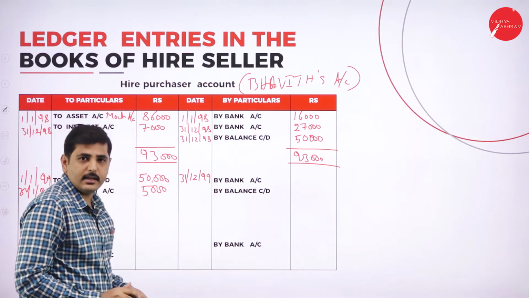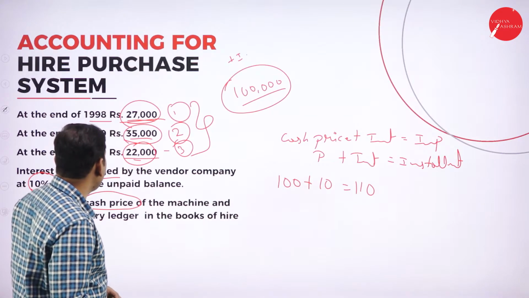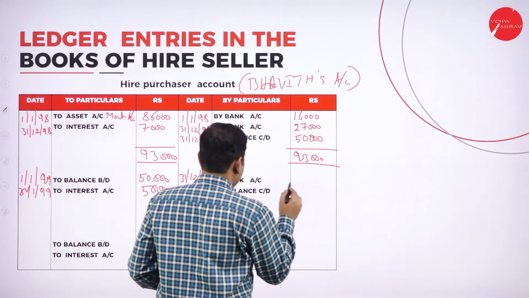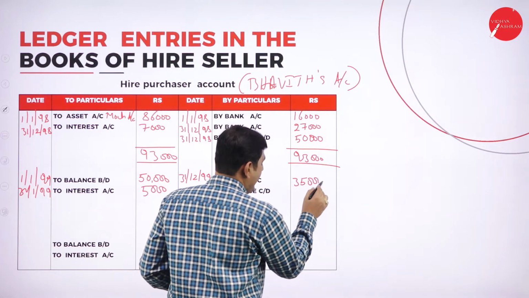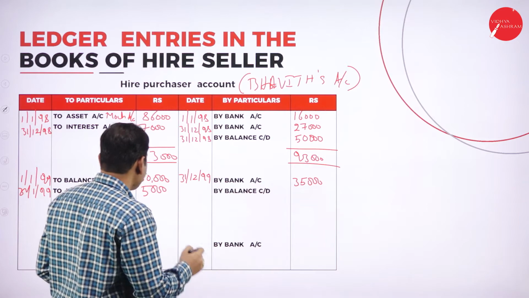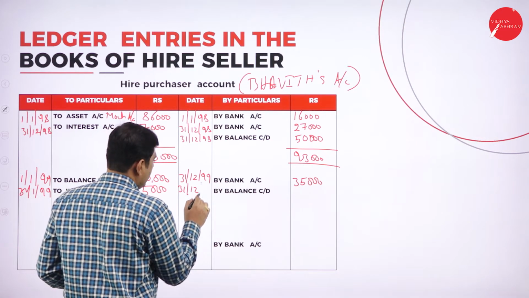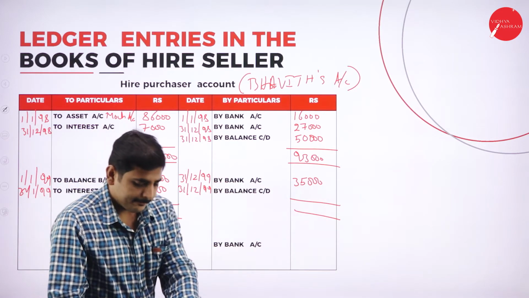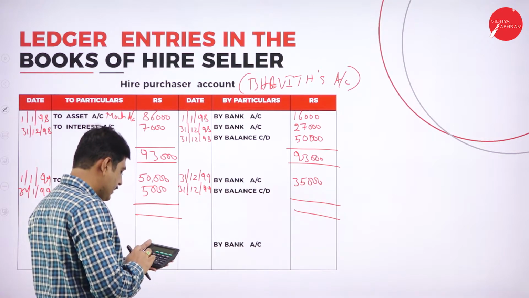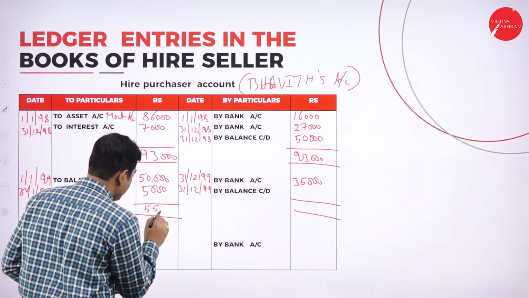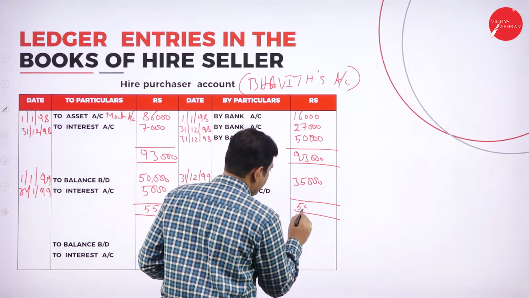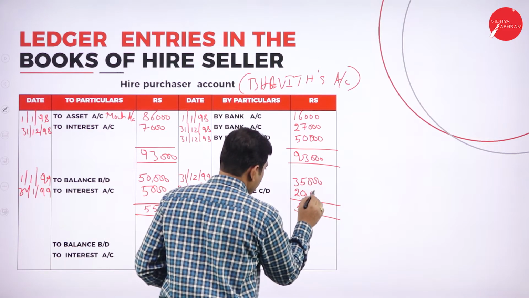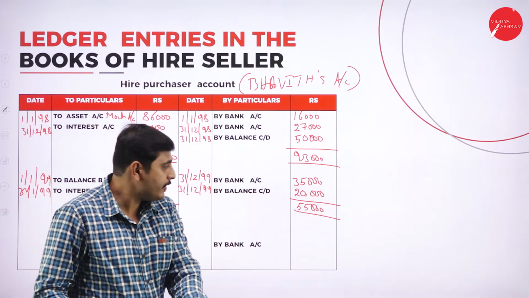On the same day, that means 31st/12/99, we have to make the second installment. What is the second installment we have made? 35,000 we have paid as the second installment. So let's write by bank account 35,000. The remaining amount should be carried down for the next year. So it is 31st/12/99. Let's identify the balance. It is a total of 55,000. Here also 55,000. So 55,000 minus 35,000 is 20,000. That amount should be carried forward.